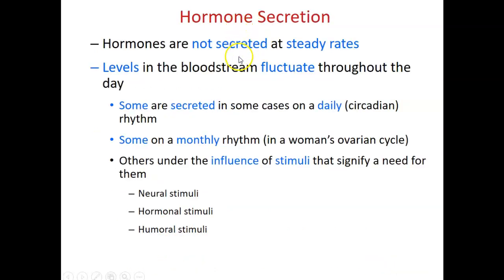Hormone secretion varies. They are not secreted at steady rates. Some hormones are secreted on a daily basis, such as melatonin, which controls the circadian rhythm. Some hormones are secreted on a monthly rhythm, such as FSH and LH, those hormones controlling the women's ovarian cycle. Other hormones are secreted under the influence of stimuli that signify a need for them. Those stimuli include neural stimuli, hormonal stimuli, or humoral stimuli.